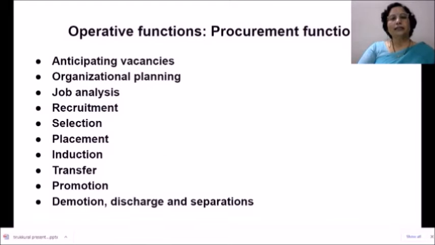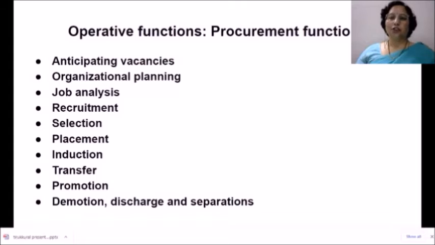Now we start discussing the operative functions of Human Resource Department. First operative function of any HR department is procurement function. What is procurement? Procurement means anticipating vacancies, to see how many vacancies are there, what kinds of vacancies are there in an organization, how they can be filled. And then organizational planning related to these vacancies is also a function of Human Resource Department.